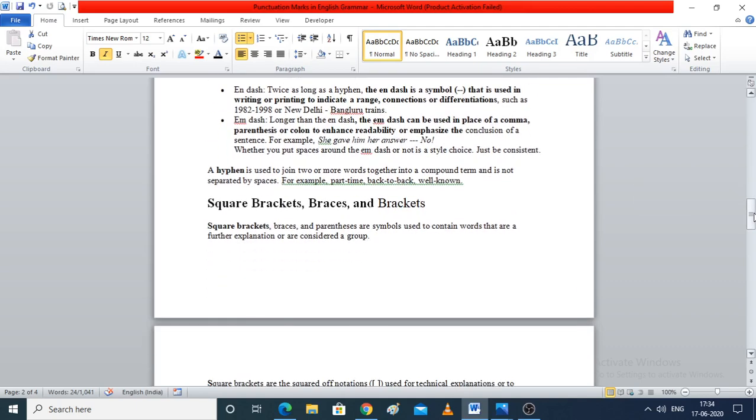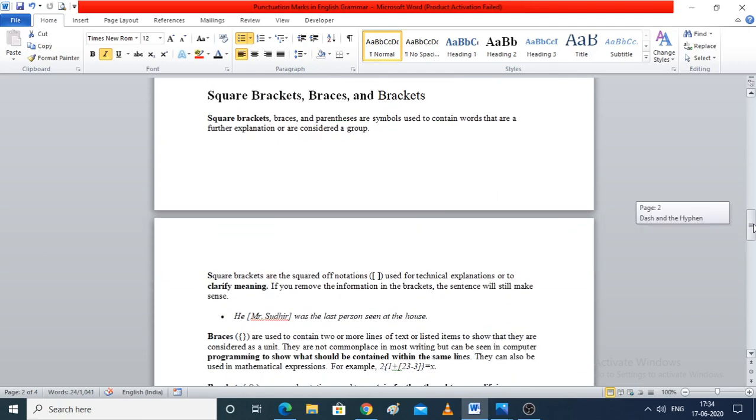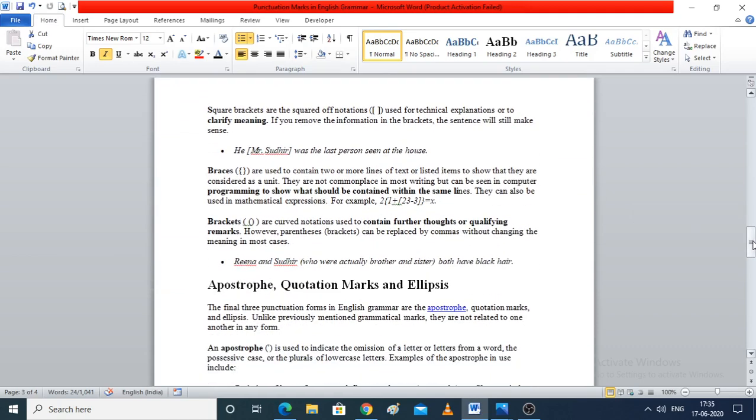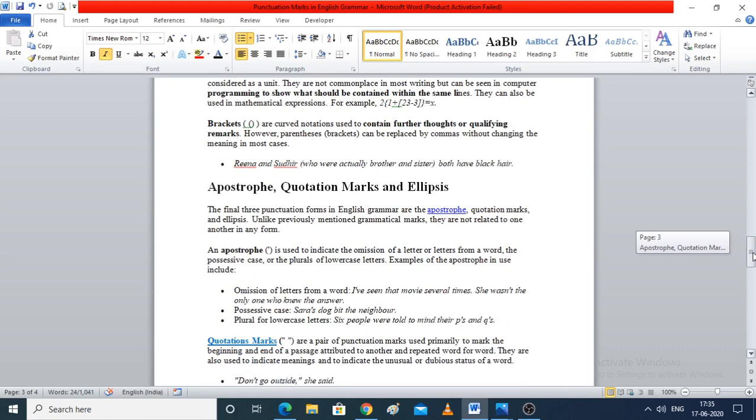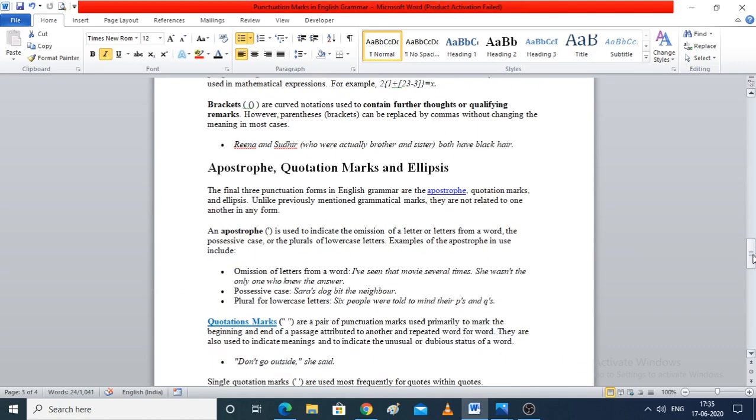Fine. Now square brackets, braces, and brackets. The one word for all three is information. To give informative knowledge to the reader, to make the statement look more clear and crisp, we will use square brackets, braces, and brackets. Apostrophe, quotation marks, and ellipses, I have told you just now. Apostrophes are used for omission of letters, like I have, you have.